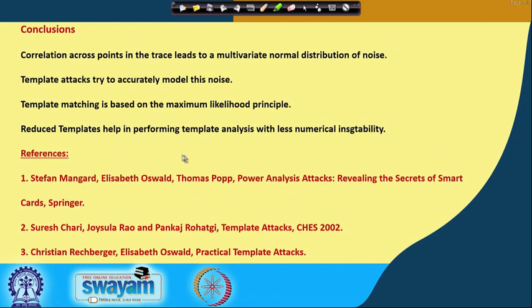Some of the references that I have used for this discussion are something you can also have a look at. This is the textbook, often commonly called the DPA book, written by Stefan Mangard, Elisabeth Oswald, and Thomas Popp. There are also other references like papers, with the classic paper on template attacks published in CHES in 2002, followed by a note on practical template attacks by Christian Rechberger and Elisabeth Oswald.